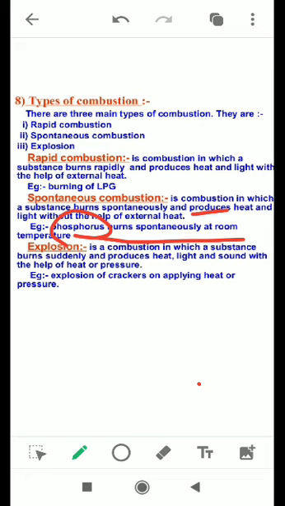Explosion is a combustion in which a substance burns suddenly and produces heat, light, and sound with the help of heat or pressure. So explosion of crackers on applying heat or pressure is an example of explosion combustion.